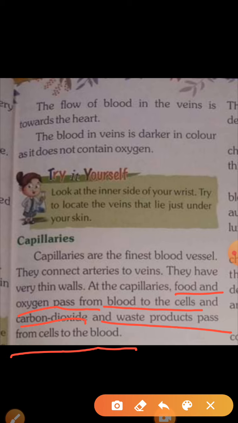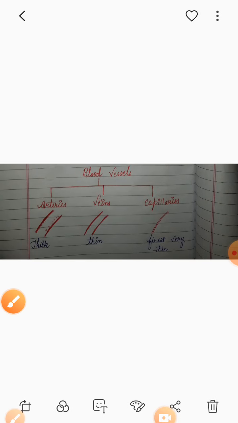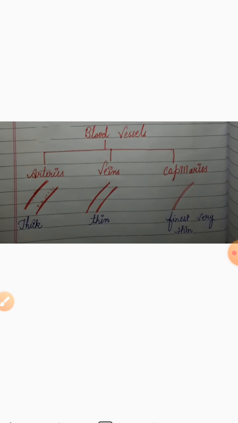If there is any confusion or doubt, I will surely clear all your doubts when school reopens. Today it is sufficient. Here is the diagram I had made. This is a rough diagram of the difference between blood vessels. Arteries are thick walled, veins thin, and the capillaries very fine.